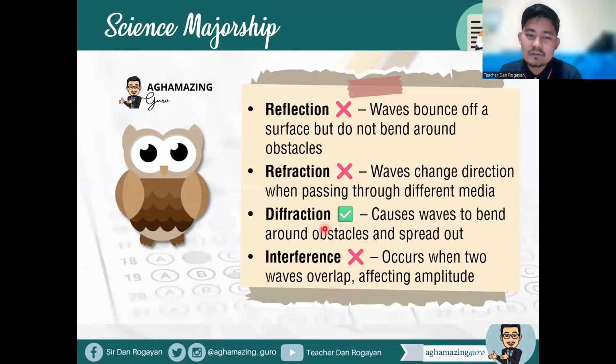Okay. So diffraction causes waves to bend around obstacles and spread out. While in reflection, waves bounce off a surface but do not bend around obstacles. While in refraction, waves change direction when passing through different media. For example, a pencil looks broken when you put it in water, due to the density of that particular medium. While interference occurs when two waves overlap, affecting the amplitude. So that's interference. Okay, so the answer here is diffraction.